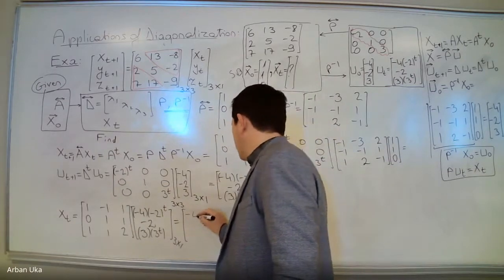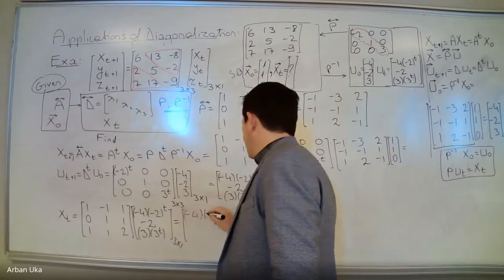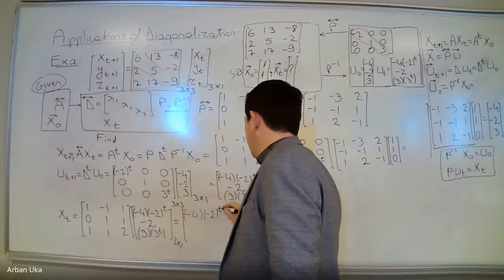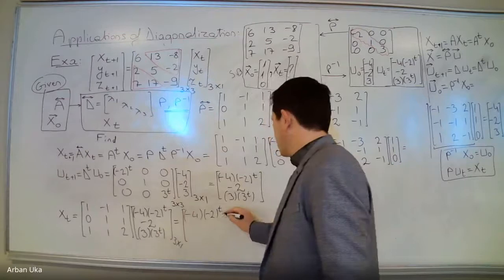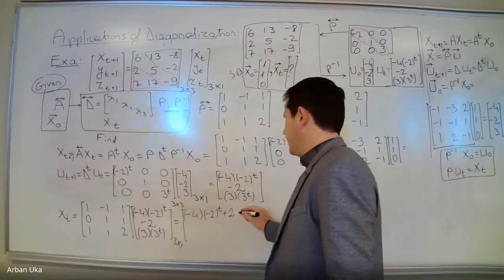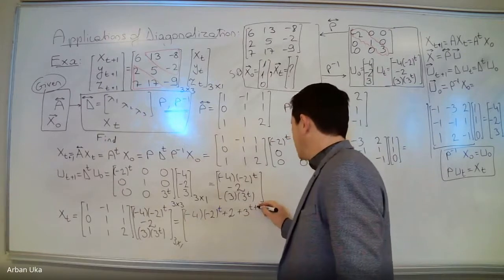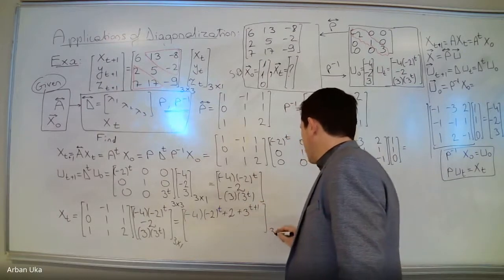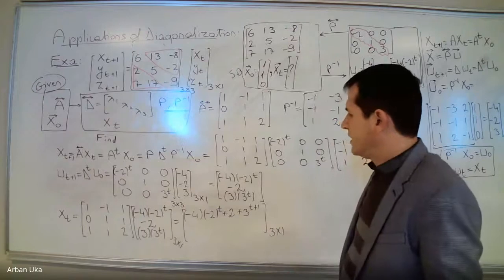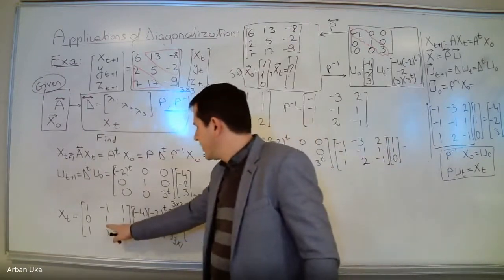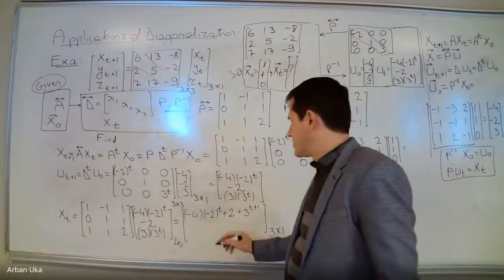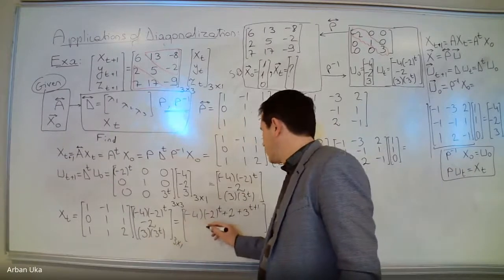This is minus 4 times minus 2 to the power t, minus the second, which means this is plus 2, plus 3 times 3 to the power t plus 1. This is a 3 by 1 vector. The second entry is we add up the two terms, the second and the third.